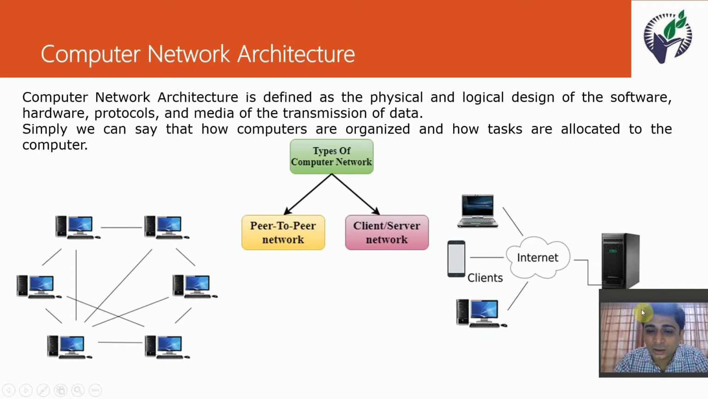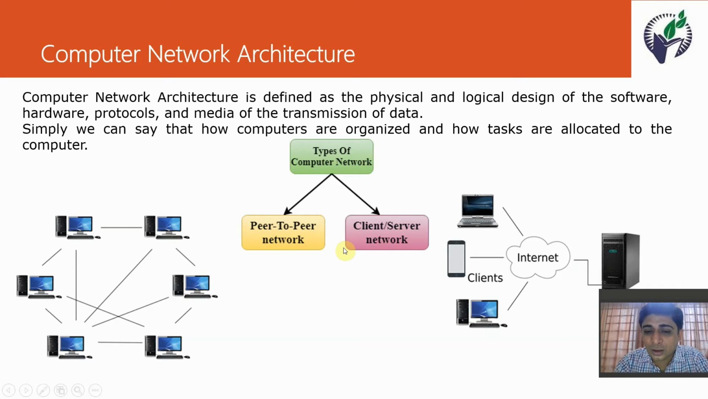In this image, we can see first the peer-to-peer network. The left-hand side diagram is peer-to-peer communication. In peer-to-peer communication, each system is dedicated to another system and both systems work simultaneously.